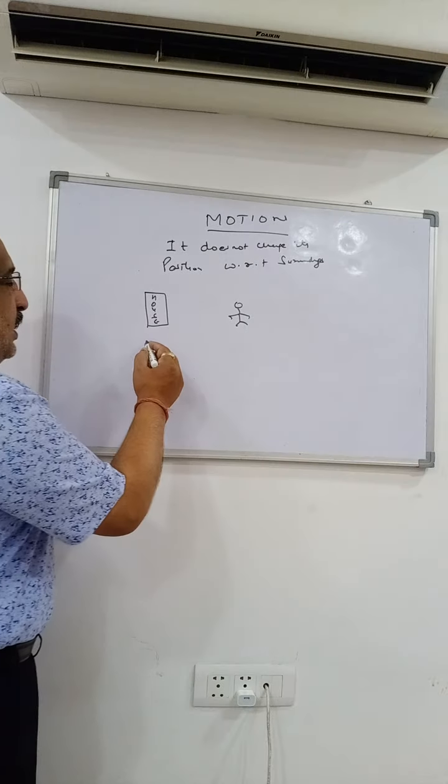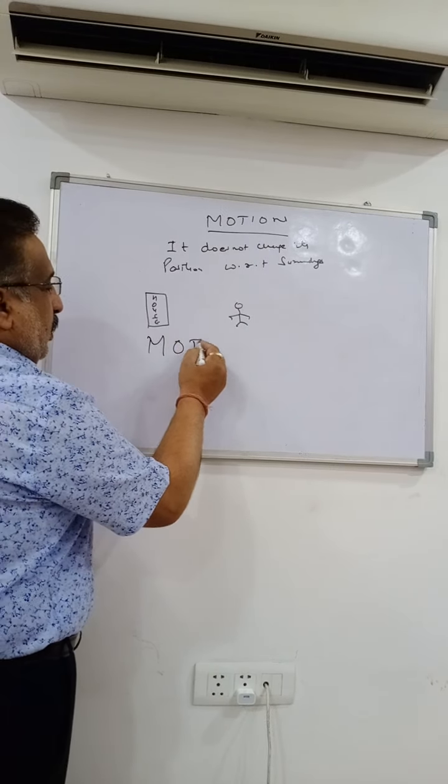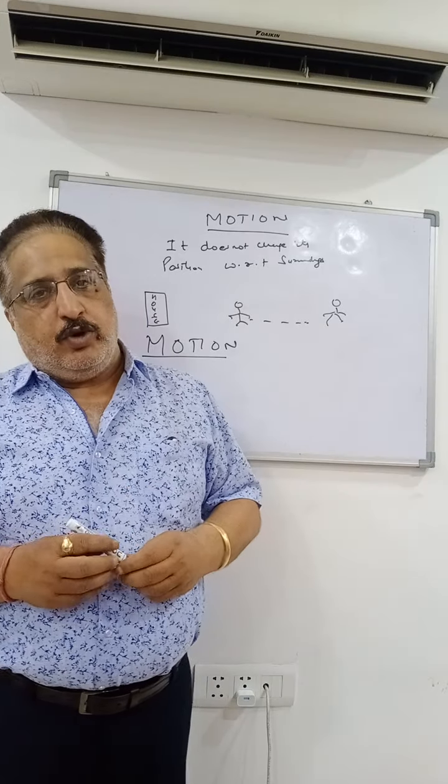Now, when is a body said to be in motion? A body is said to be in motion if it changes its position with respect to its surroundings. With respect to time, it changes its position. Supposing at 11 o'clock you are 1 kilometer from your house and at 12 o'clock you are at 2 kilometers from your house. That means you are in motion. You are continuously changing your position with respect to the house.